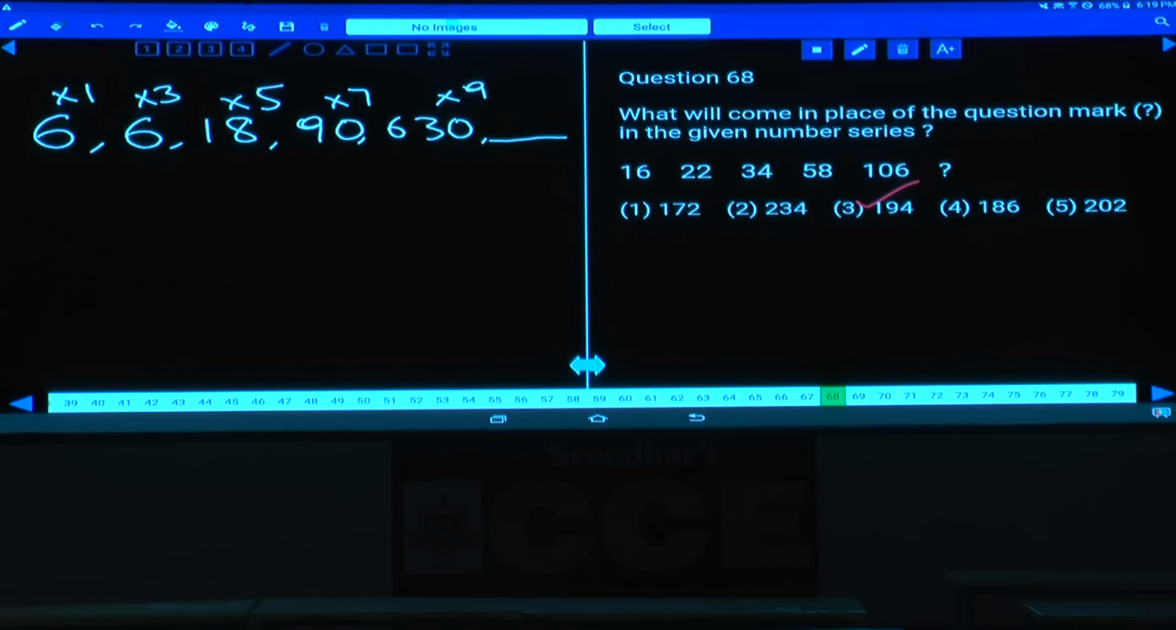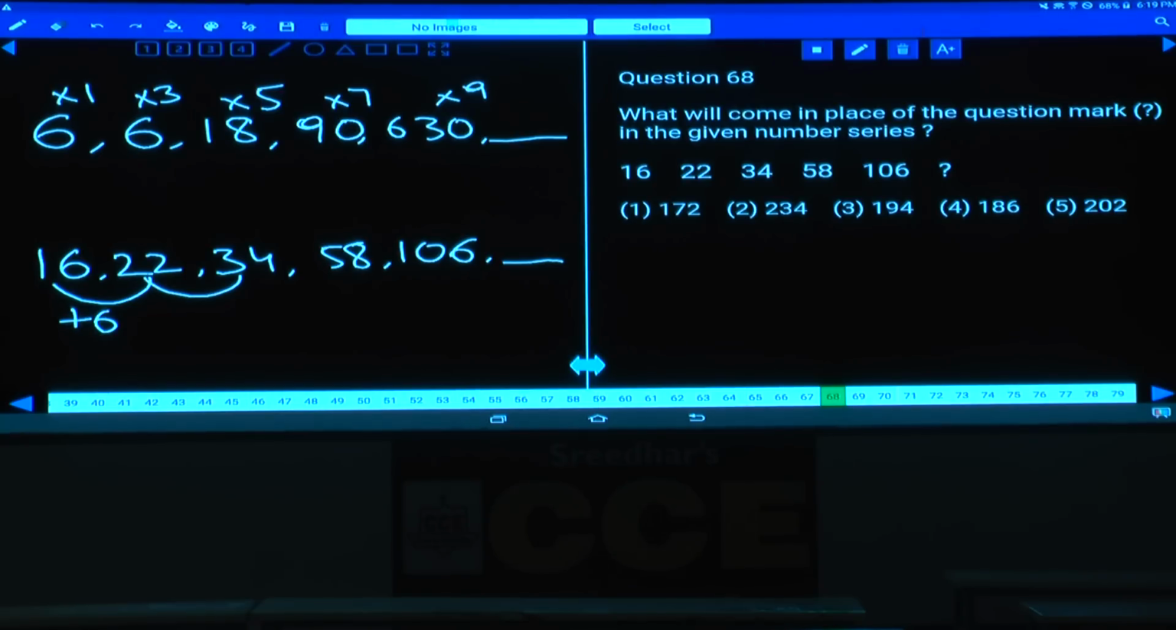Now 16, 22, 34, 58. Now if you observe here, 16, 22, 34 means the numbers are increasing at a smaller rate. Hence it must be under which category? Difference. 16, 22, 34, 58 and 106 are the numbers. Then tell me what is the difference between these two? Plus 6, 22 and 34, the difference is 12, 34 and 58, the difference is 24, and here the difference is 48.